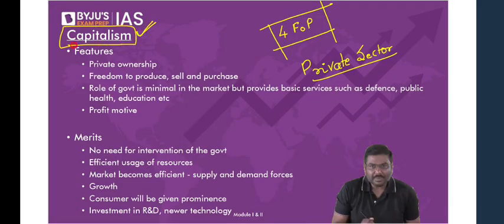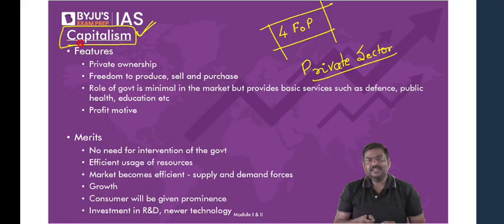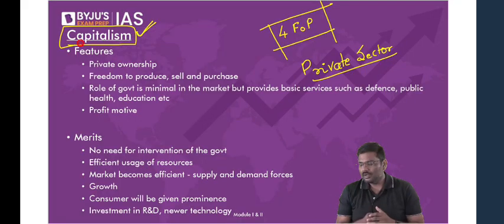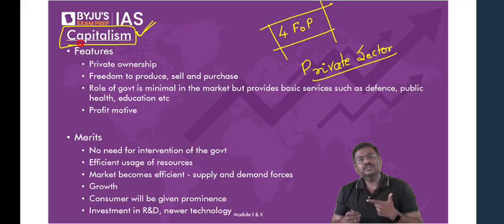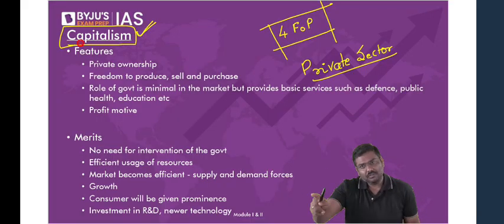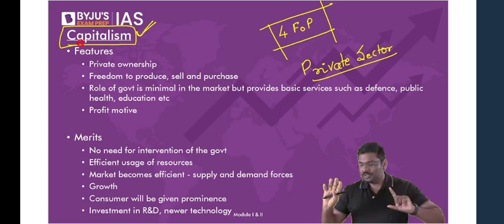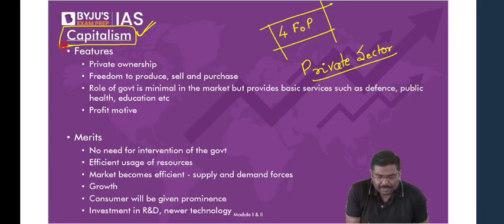Anybody has a problem with the basic definition of capitalism? Please do let me know. The basic idea is, in capitalism, there is a concept called problems in the economy, or central problems of economy. What is the central problem? What to produce, how much to produce, where to sell. These are called problems in the economy. If the private sector will find a solution, it will give the answer to all of it. Private sector will decide what to produce. Private sector will decide how much to produce. That model is called capitalism.